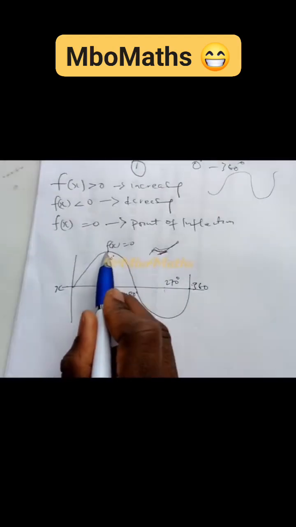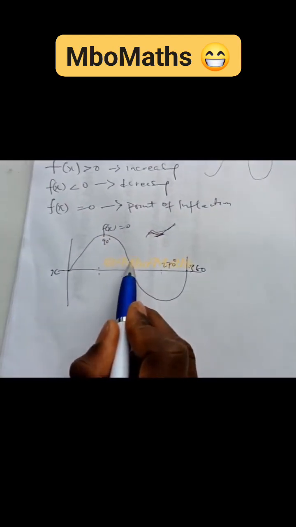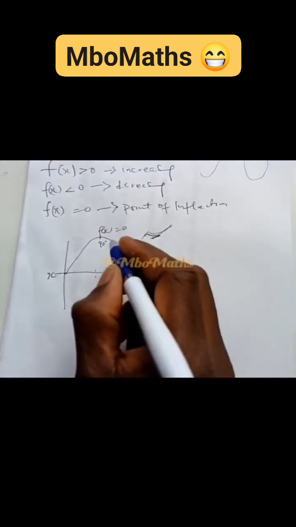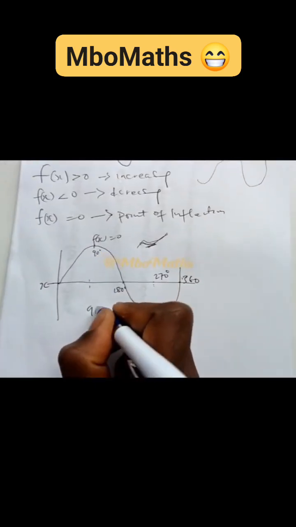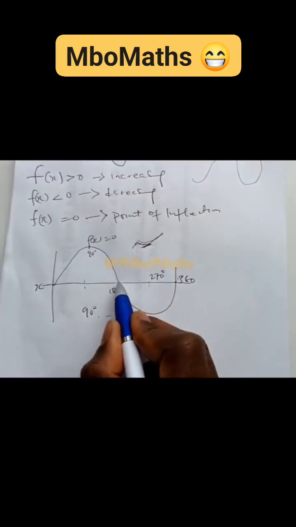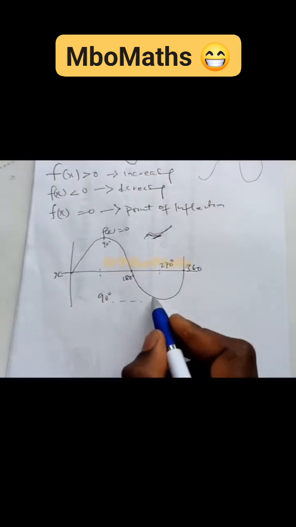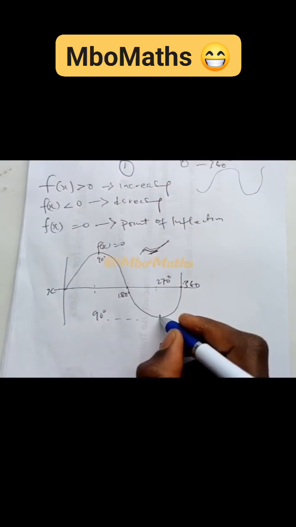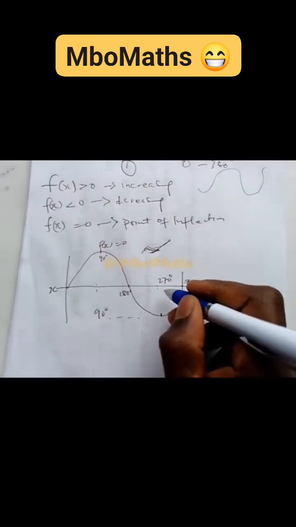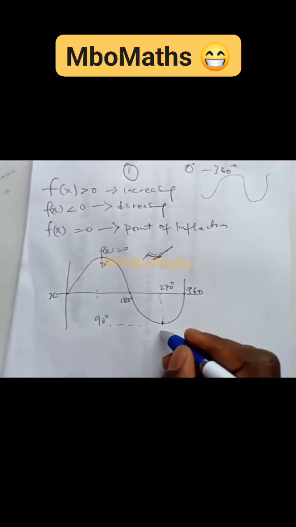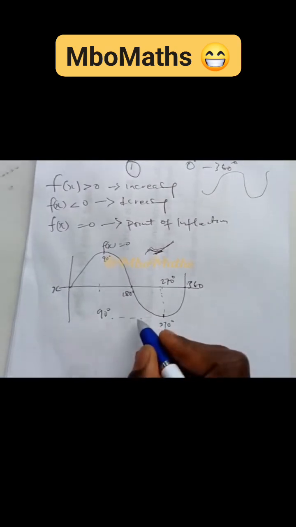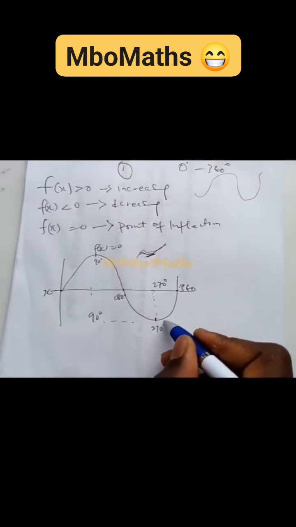But at this point it's now coming down, so it starts coming down, gets to 180. So it means from point 90 till 180 is still decreasing till somewhere here. Can you see? This is where we trace x. This is 270 degrees. So it's after 270 that it starts increasing again.